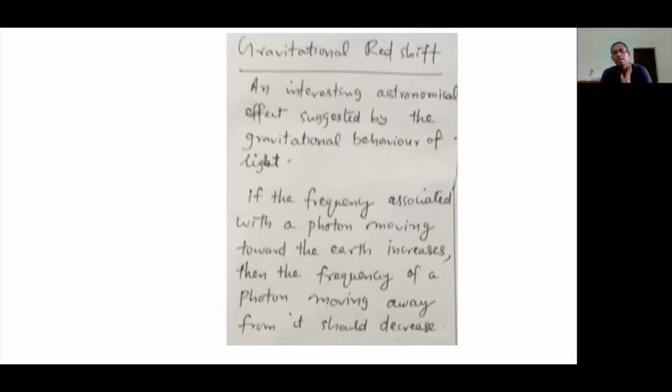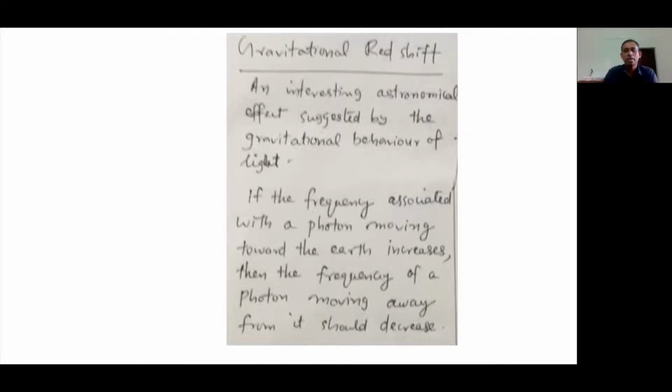The main idea is, in the previous section that we just discussed, we saw that as a photon travels towards Earth, its frequency is increasing, its energy is increasing. So it's quite natural that if a photon is moving away from the Earth, its frequency should decrease.